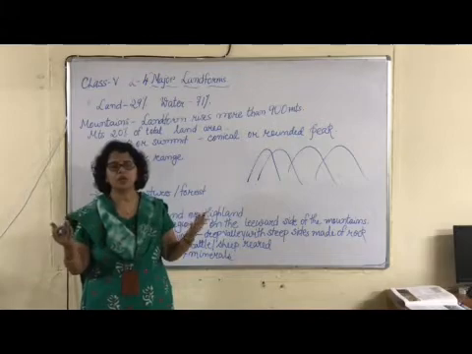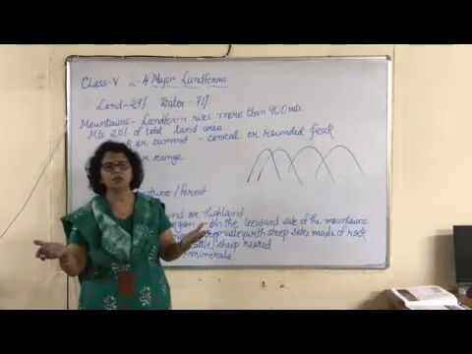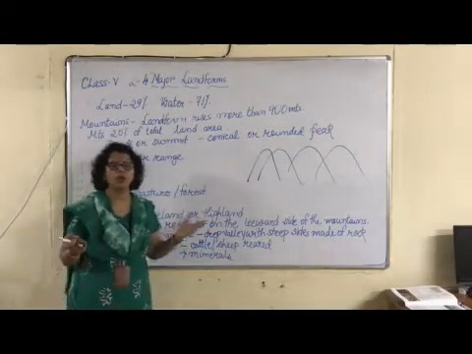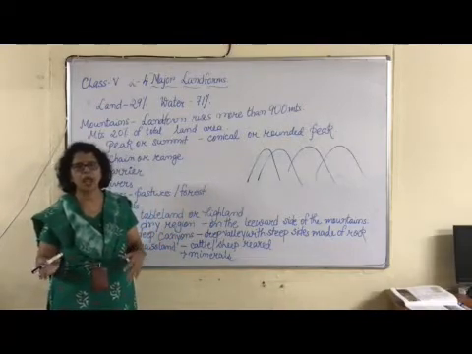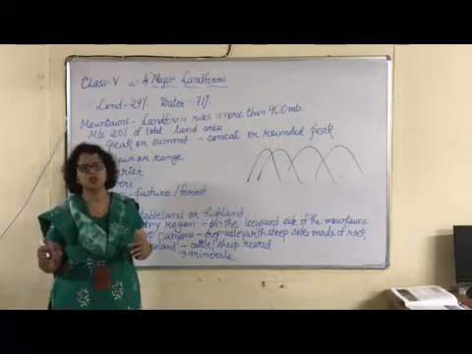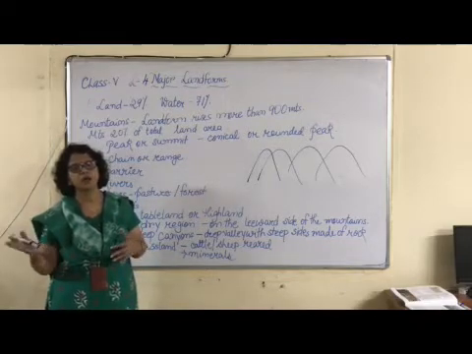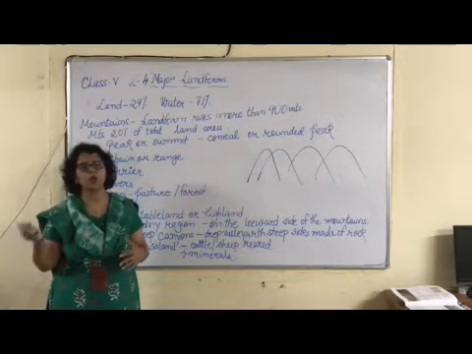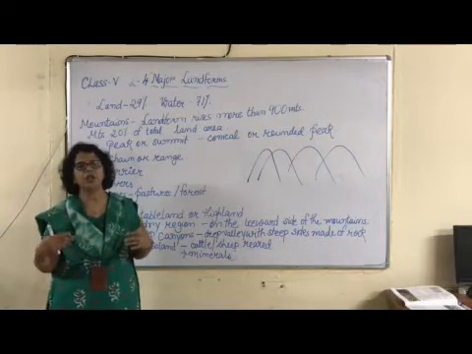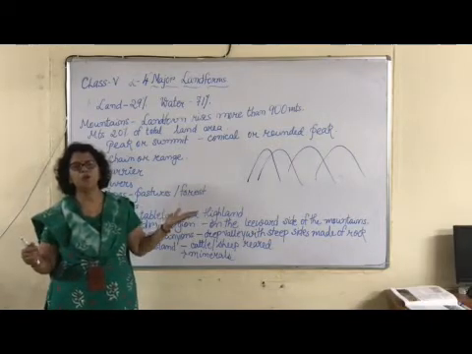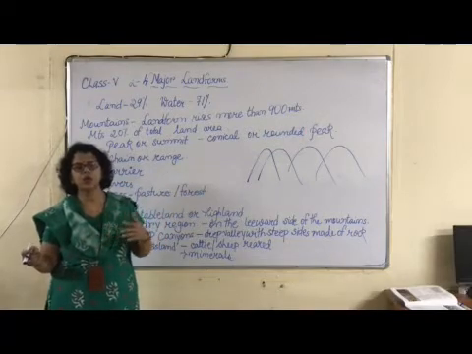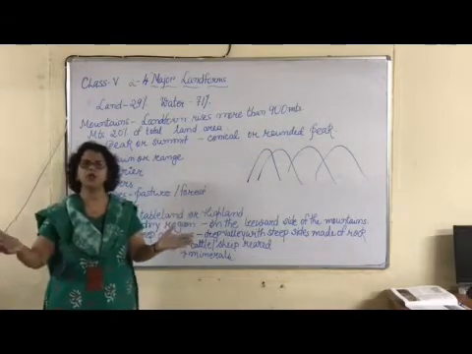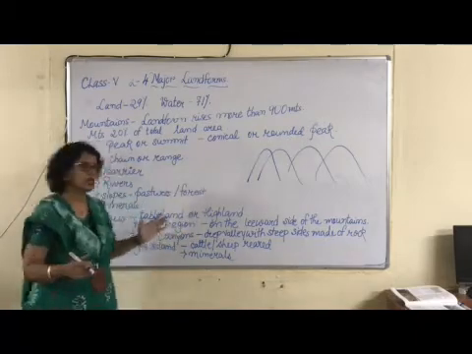Think of the Himalayan range. It is so high that enemies from neighboring countries cannot cross over. So it acts as a protective shield also. The cold wind from Russia and China cannot come to India because the Himalayan range is so high. So it acts as a barrier.